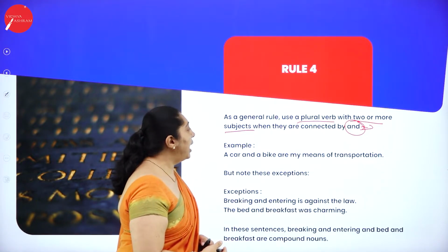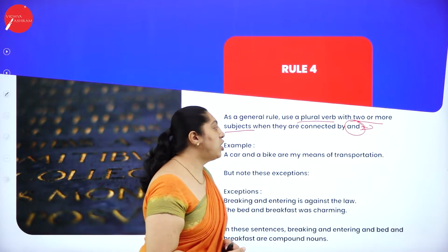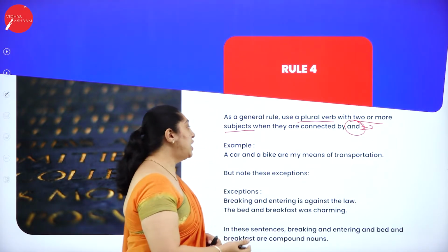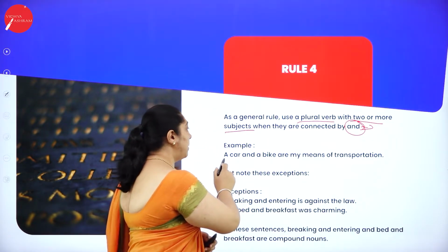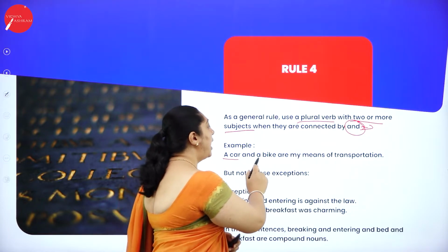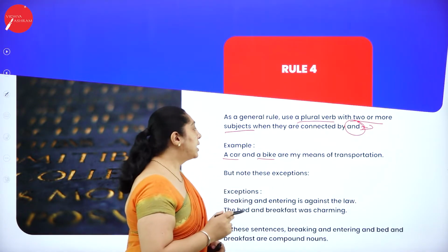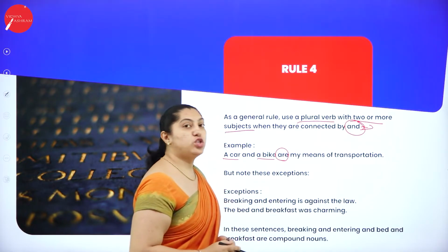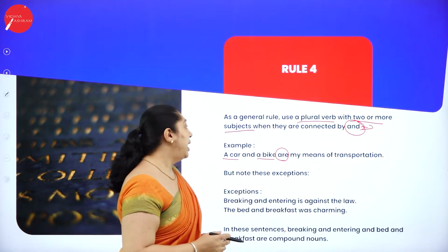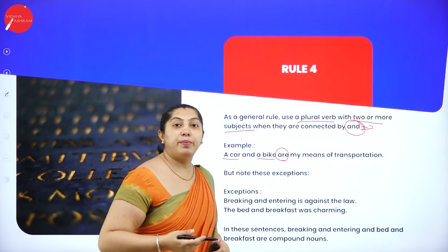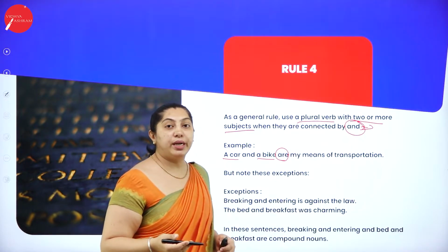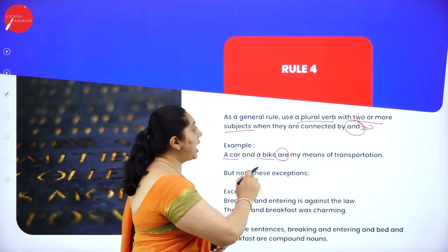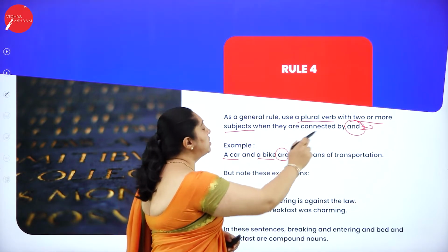A car and a bike are my means of transport. So there are two subjects here, a car and a bike. It might be a car or it might be a bike, whatever it is, but these are the two. As the rule says, there are two subjects.